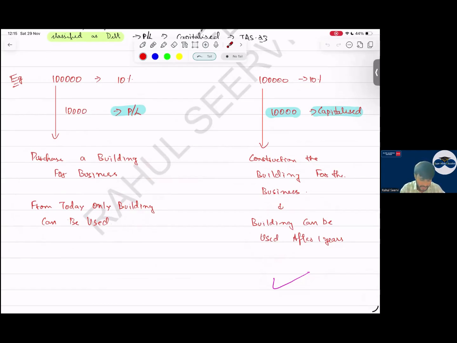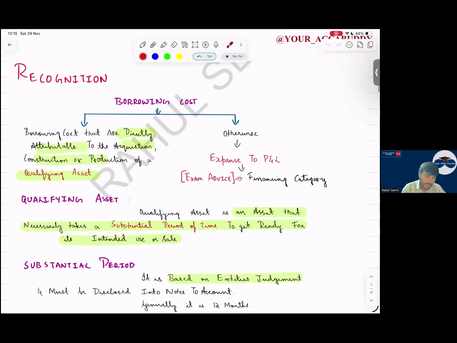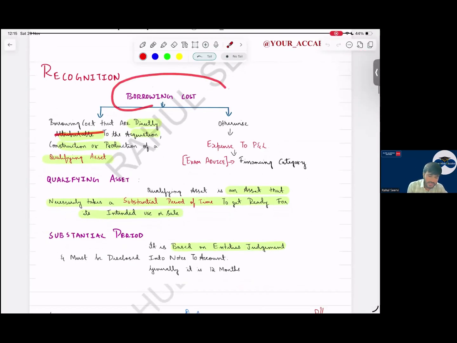Recognition: borrowing costs that are directly attributable to the acquisition, construction, or production of a qualifying asset. Then we capitalize, otherwise expense to P&L. Which category? Financing, sir. Qualifying asset means what? A qualifying asset is an asset that necessarily takes a substantial period of time to get ready for its intended use or sale.